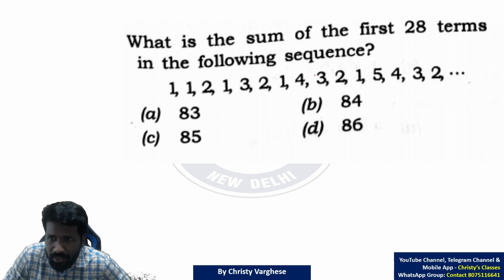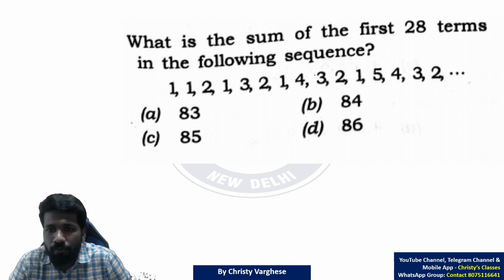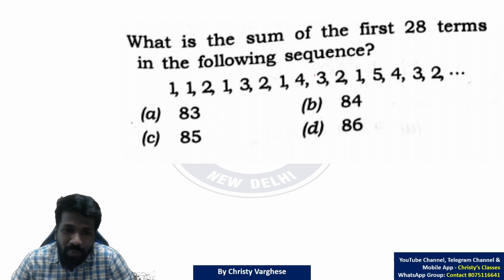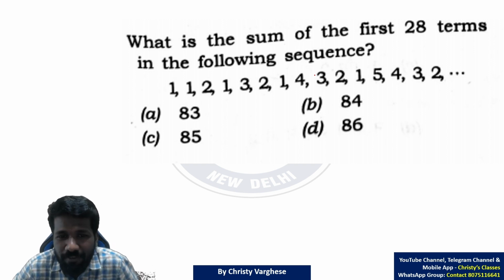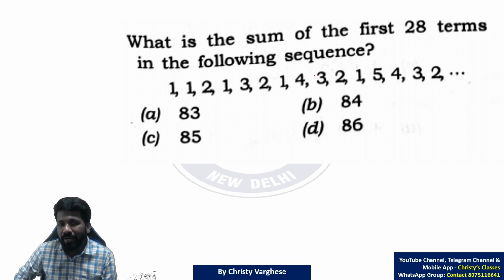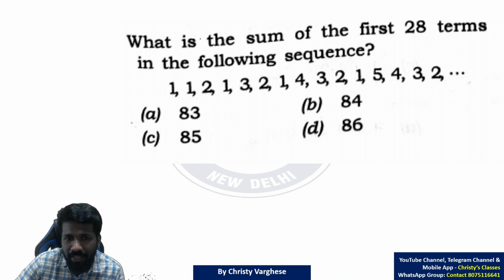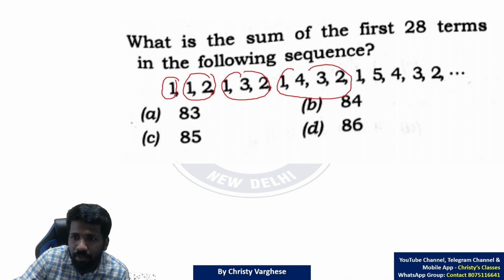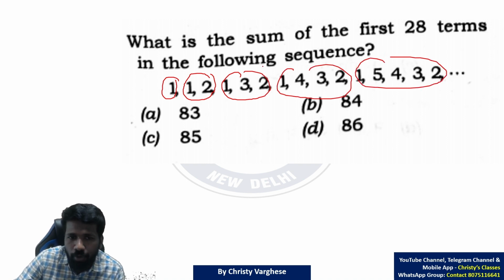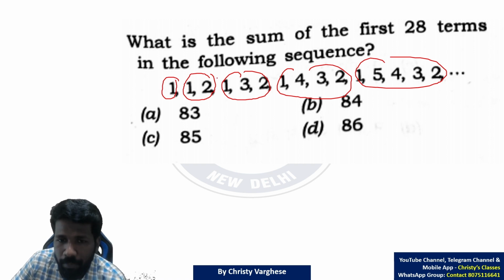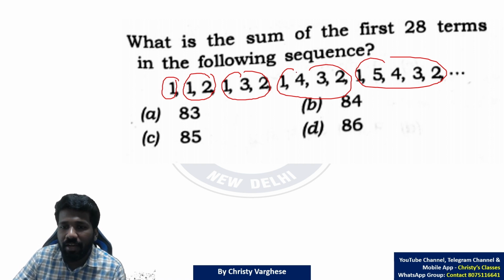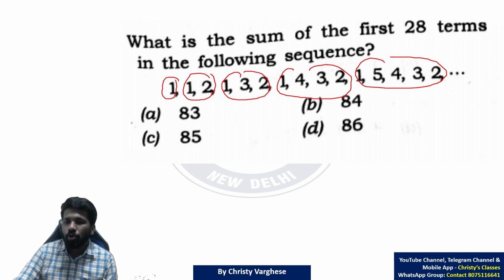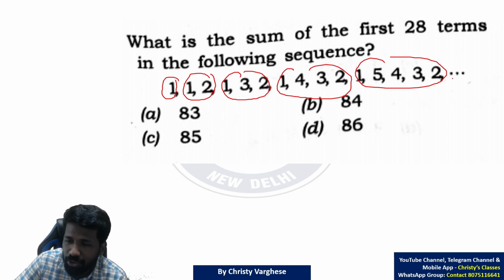Next question. What is the sum of the first 28 terms in the following sequence? This question can be done easily if you identify the patterns properly. Group it properly, then it is easy. First group has 1 element, second group has 2 elements, third group has 3, fourth group has 4, fifth group has 5, sixth group has 6 elements, and so on.